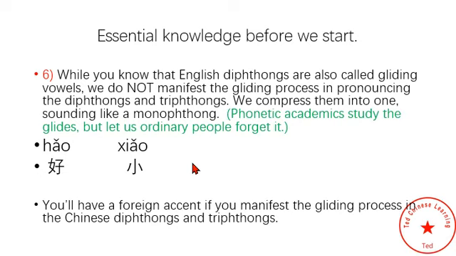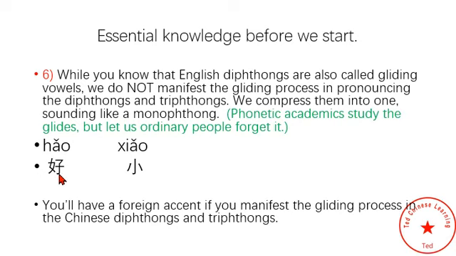Sixthly, while you know that the English diphthongs are also called gliding vowels, we do not manifest the gliding process in pronouncing the diphthongs and triphthongs. We compress them into one, sounding like a monophthong sound. I'm aware phonetic academics study these glides, but let us ordinary people forget it.